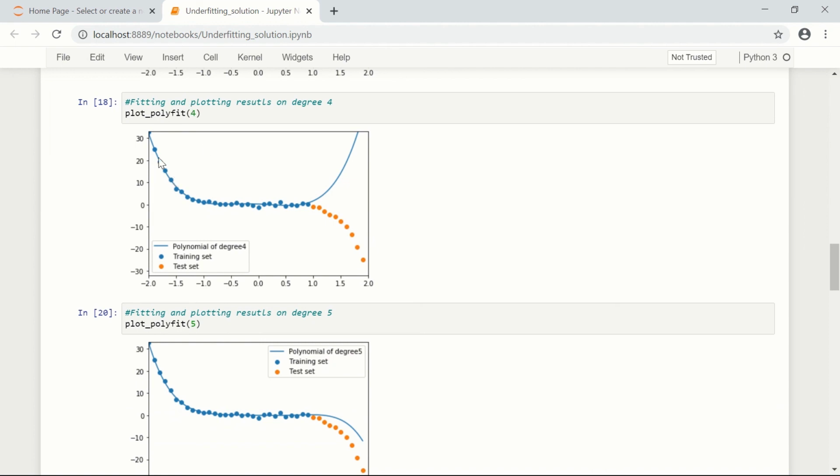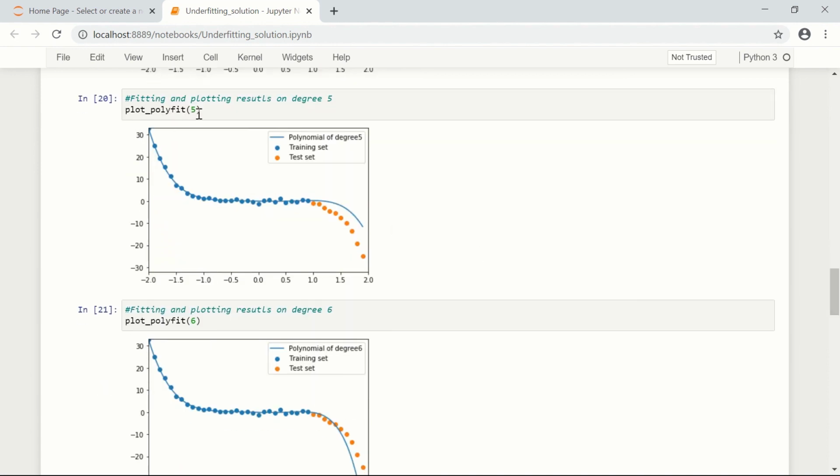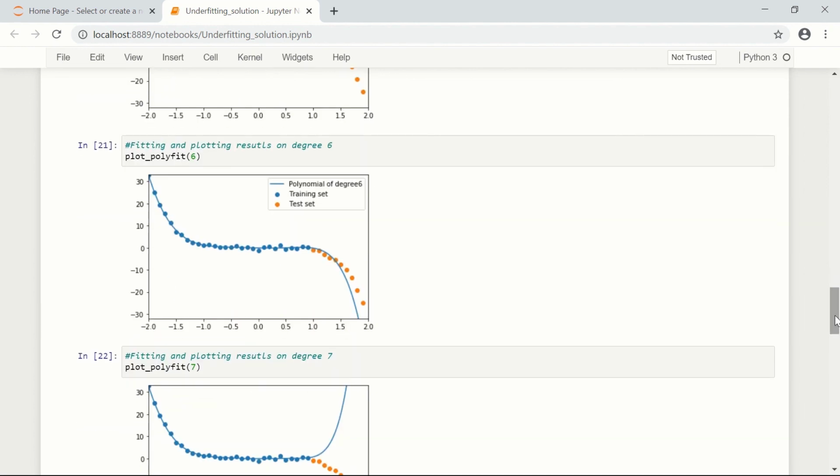Here at degree 4, we again fit the training data quite well, but it doesn't perform well on testing data. Here on polynomial degree 5, we fit the training data, and with a bit of difference, we also capture the reality of testing data too. And here is the best case. For polynomial degree 6, we almost exactly fit the training and the testing data.